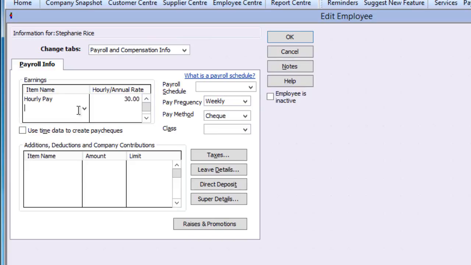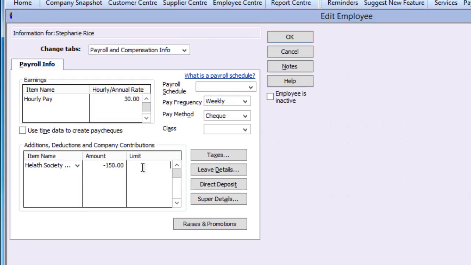In the Additions, Deductions and Company Contributions table, enter all other payroll items, except super and PAYG tax. These are configured elsewhere. We'll enter the deduction Health Society. If an amount was configured in the item setup, it'll populate here. If the amount is to be different or was blank, enter the amount to be deducted for this employee. Note, the entry must be a negative number. If there is a limit to how much can be paid in the financial year, enter it in the third column.